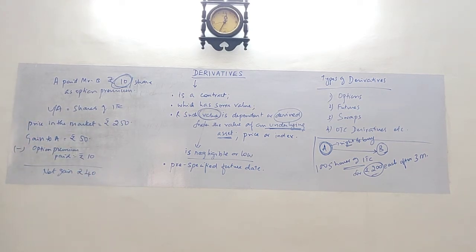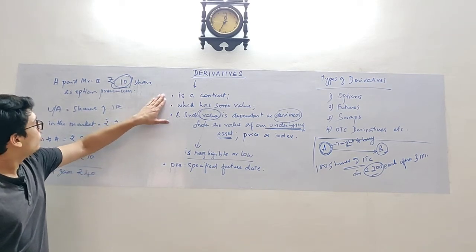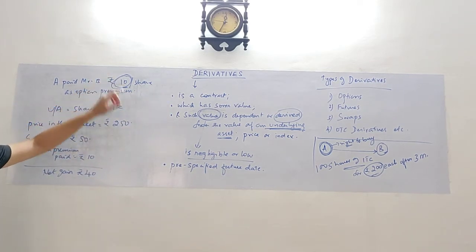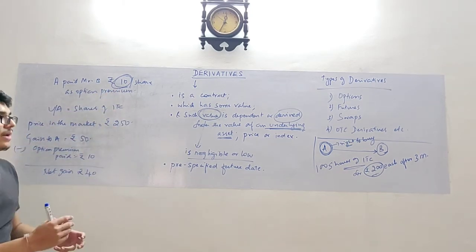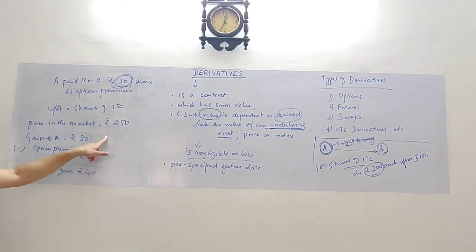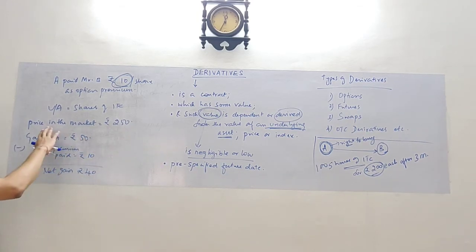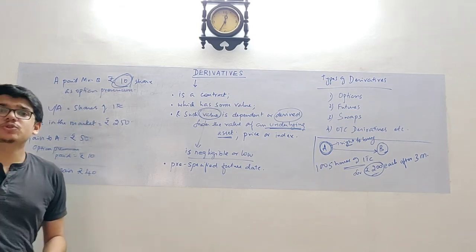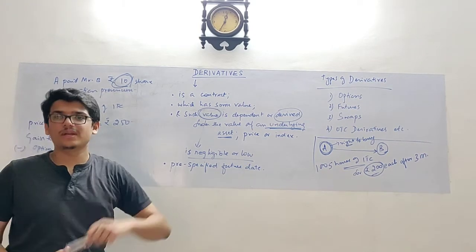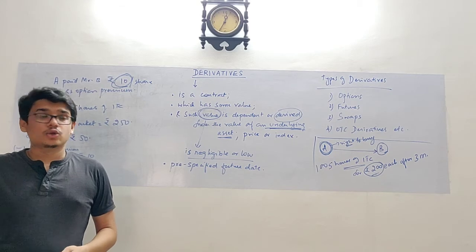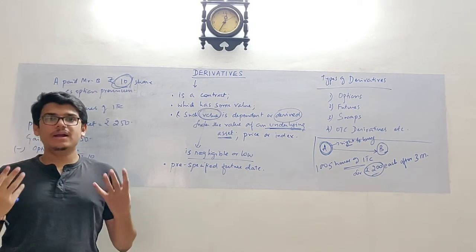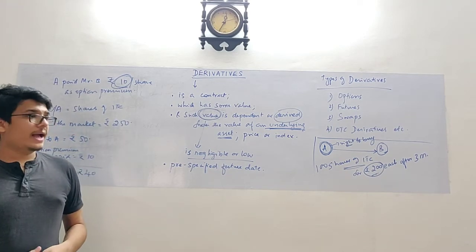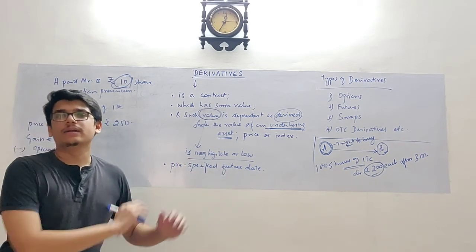So as you can see, derivative was a contract which has some value, rupees 10 is some value, and such value, rupees 10, is dependent or derived from the value of an underlying asset, which is the shares of ITC. Now how is it dependent? Suppose the price of ITC shares in the market keeps on increasing over a period of 3 months. So the value of the right also increases, because suppose now I changed my mind and I want to sell this right to someone else.